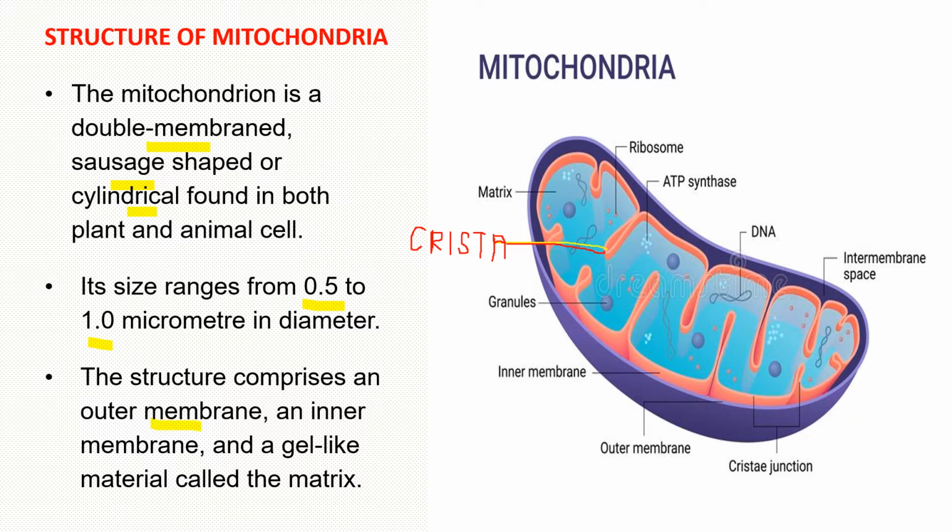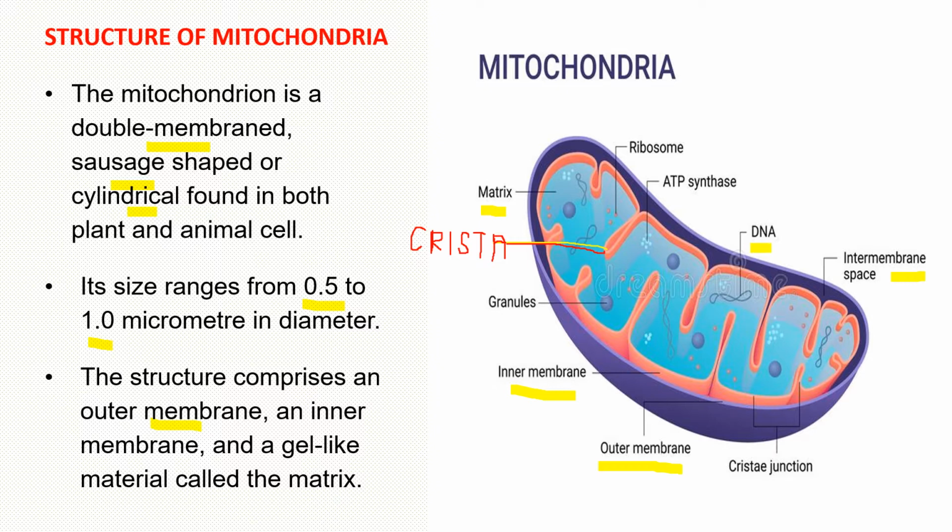We can see the diagram. This is the outer membrane. Then the inner membrane. This is the inner membrane. And then a gel-like structure that is called matrix. If we see the structure of mitochondria in detail, students, it has two membranes that we have seen, outer membrane and inner membrane. In between outer and inner membrane, there is a space that is called intermembrane space, students. And inside the matrix, student, there is DNA.